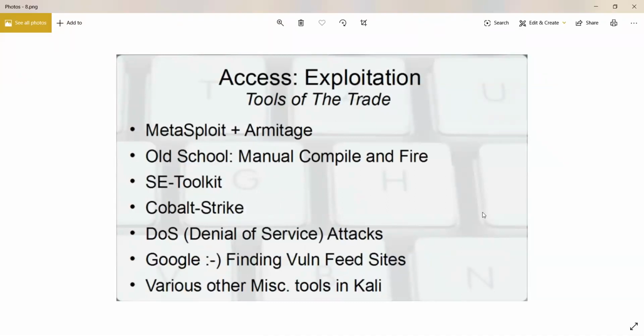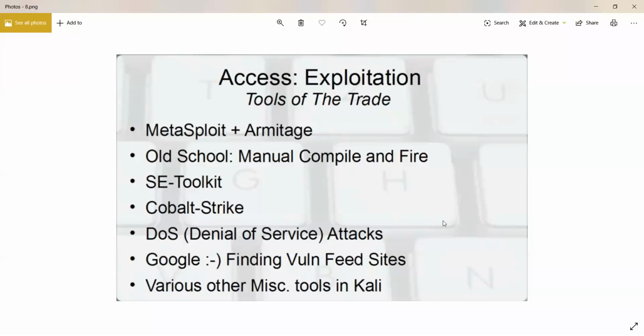And there are some tools mentioned for exploitation. Again, these lists of tools mentioned here are not exhaustive, they are not complete lists. It's not that only these are the tools that you can use, but these are some of the more well-known tools. Like Metasploit, again mentioned here. Then you have the old school method of manually compiling and running exploits. So you search for an exploit, you find it, you compile that, and you run it on your target.